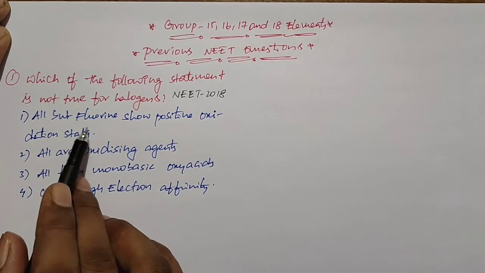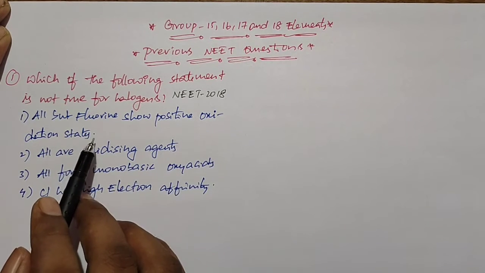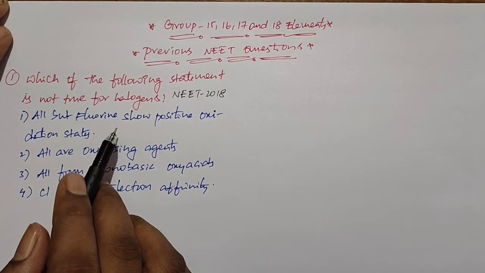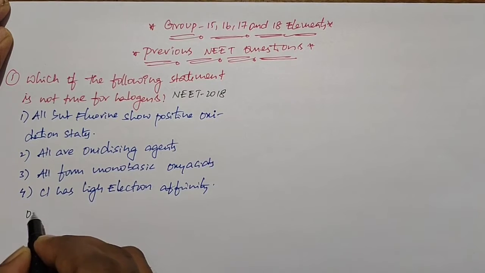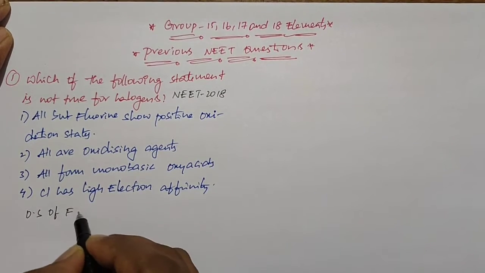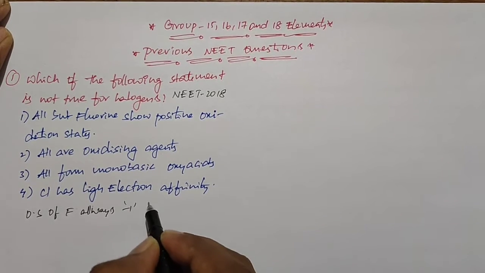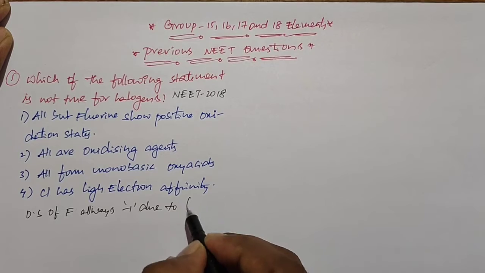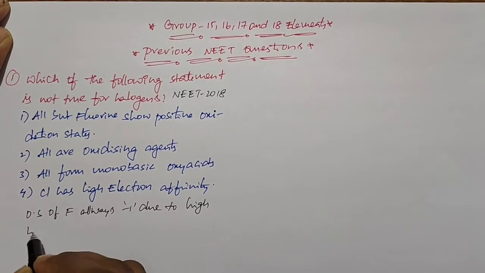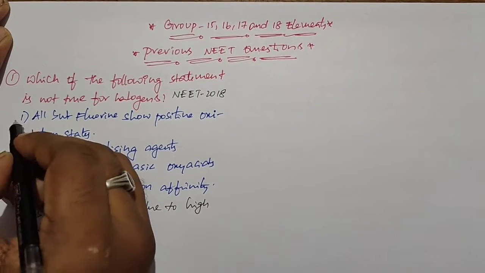First one: all but fluorine show positive oxidation states. Actually, fluorine has high electronegativity, so it shows only a negative oxidation state. The oxidation state of fluorine is always -1 due to high electronegativity. So the first statement is the wrong statement.